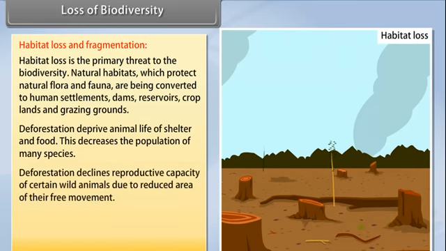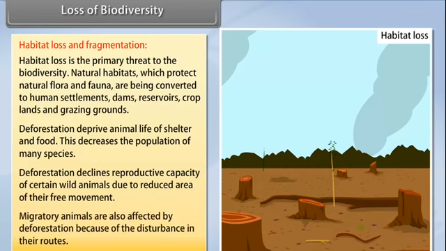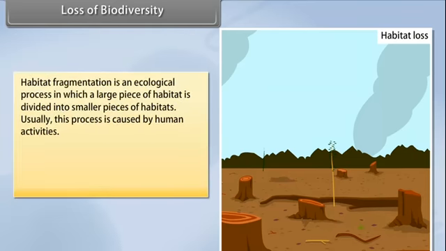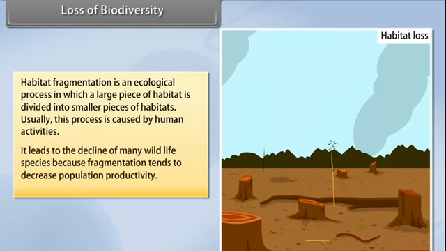Deforestation declines the reproductive capacity of certain wild animals due to reduced area of their free movement. Migratory animals are also affected by deforestation because of the disturbance in their routes. Habitat fragmentation is an ecological process in which a large piece of habitat is divided into smaller pieces of habitats. Usually, this process is caused by human activities. It leads to decline of many wildlife species because fragmentation tends to decrease population productivity.